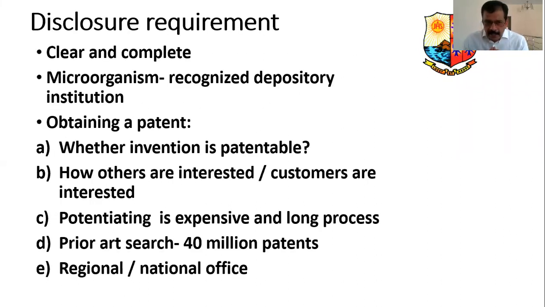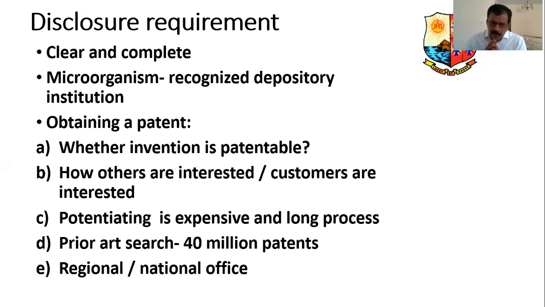See, one important aspect is disclosure of document. For an inventor, the important document is his lab book, that is the observation book. Otherwise, he has to sign a document as a proof of his invention at the time of filing the application to the patent office.